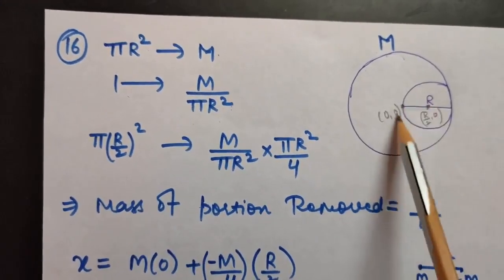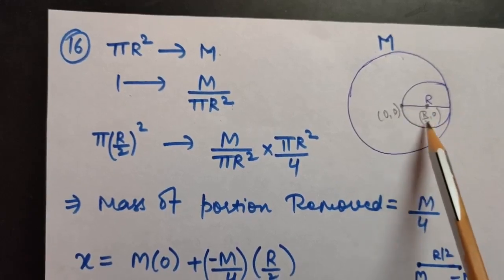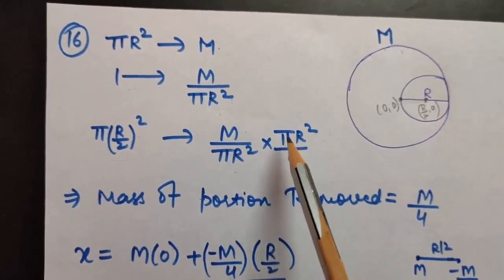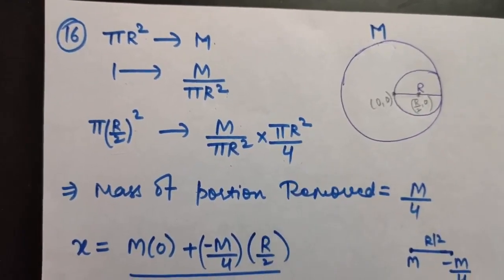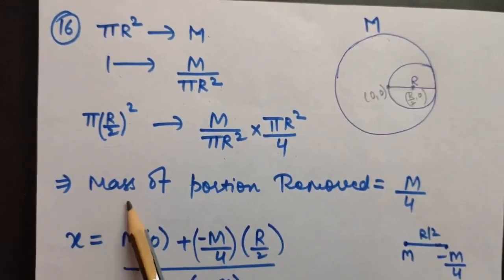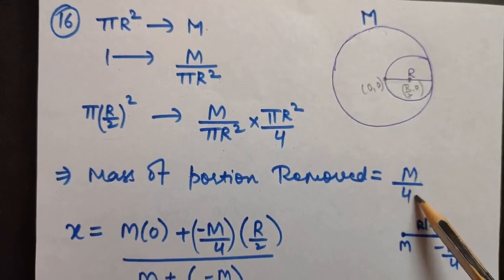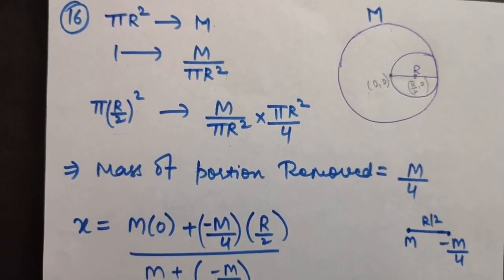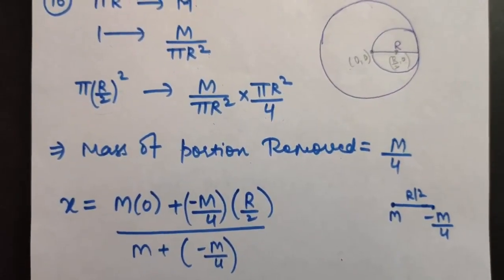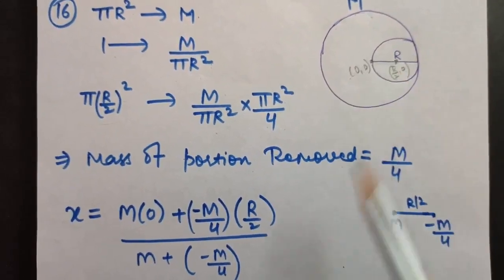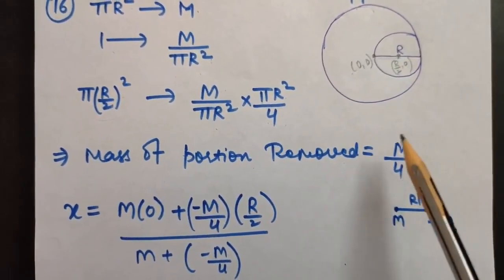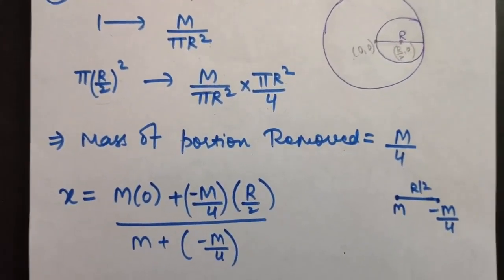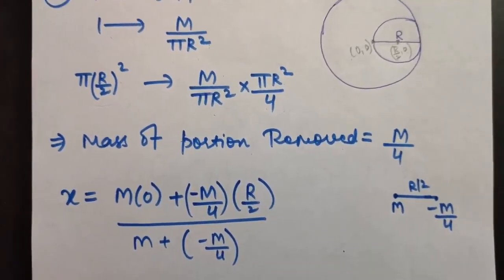So that means the smaller disk will have an area of pi into (r by 2) square. So this much area will have a mass of mass per unit area into pi R square by 4. So pi R square will cancel out, and the mass of the portion removed will come to be M by 4. Now we know the masses of both, we know the coordinates of both, we can easily calculate center of mass. But here is a very important thing. Because this mass is not present here, it is removed, right? So we will be taking this M by 4 as minus M by 4. I hope it is clear, because this mass of the disk is removed from it, so we will be taking this as negative.